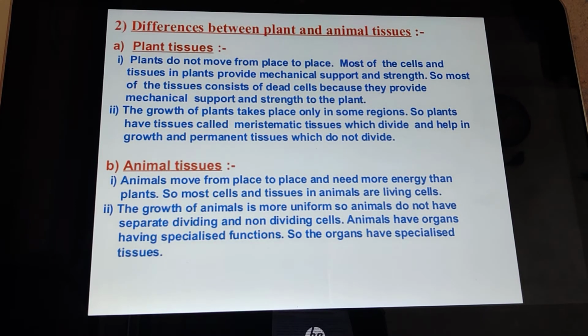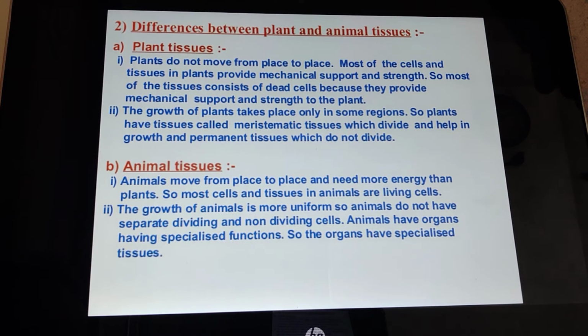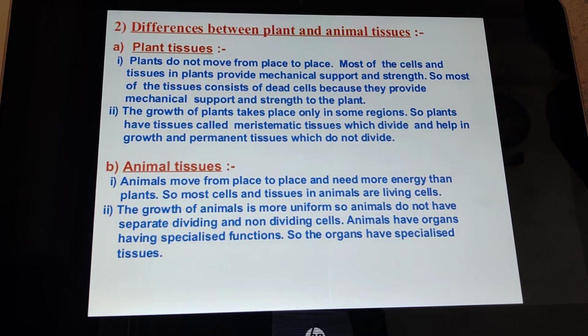Now children, tissues are present in multicellular organisms. So are the plant tissues and animal tissues the same? Are the tissues present in plants similar in structure and function to those in animals?